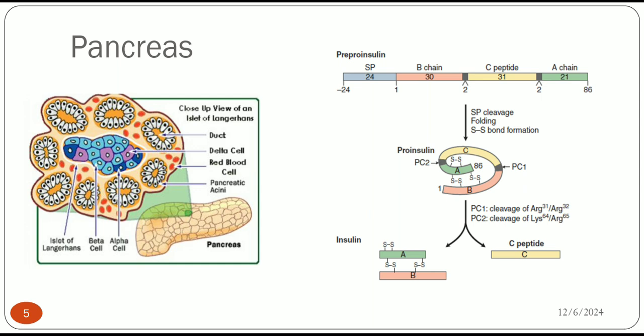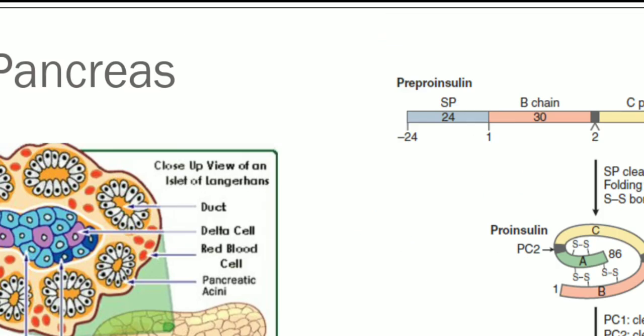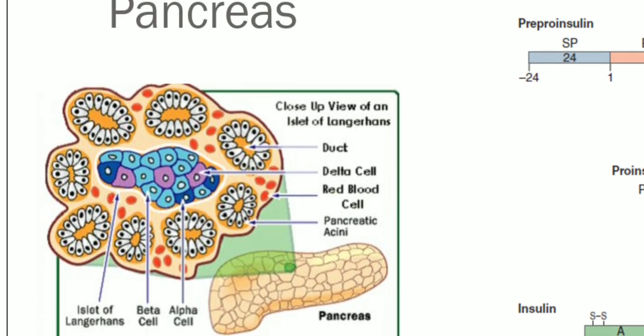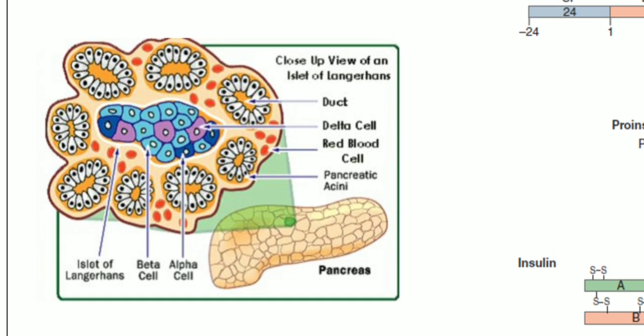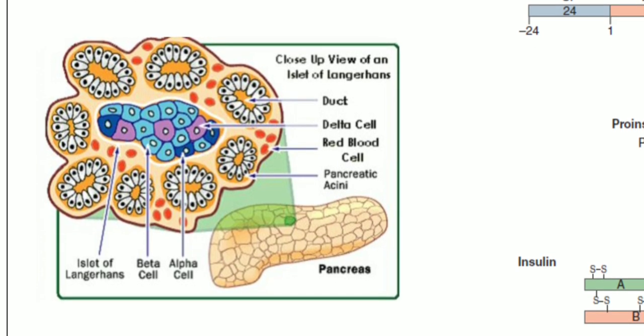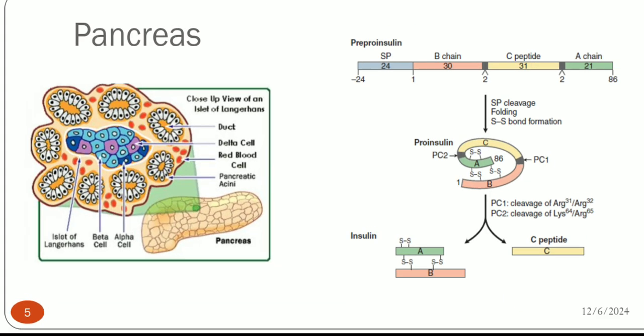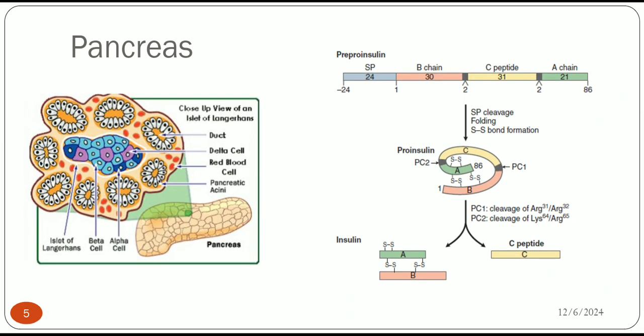Then from where is insulin secreted? From the pancreas, the islets of Langerhans, which is a complex of cells: delta cells in purple, then beta cells in light blue, and alpha cells in dark blue. So insulin is secreted from beta cells, and glucagon from alpha cells.